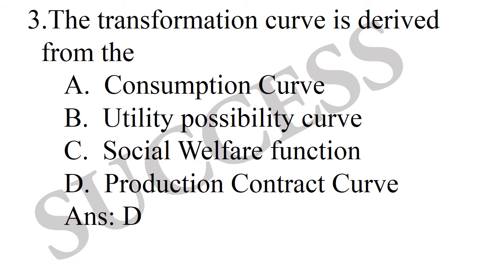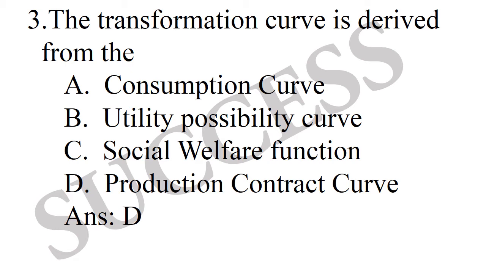Third question, the transformation curve is derived from: the consumption curve, utility possibility curve, social welfare function, production contract curve. First, let's see what is consumption curve, what is utility possibility curve, what is social welfare function, what is production contract curve. First, the consumption curve.